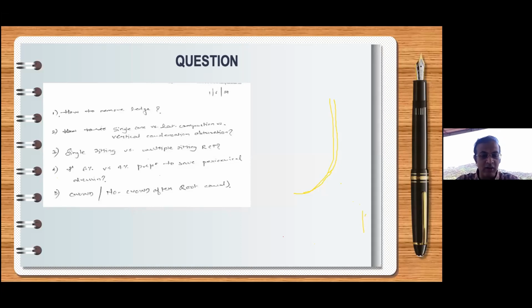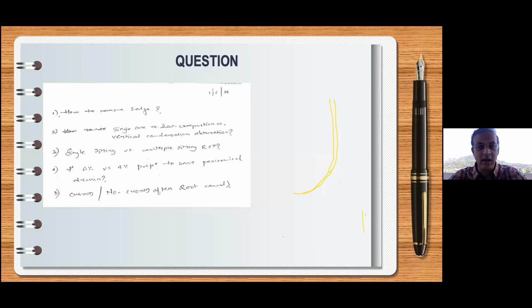Crown or no crown after the root canal? Well, it depends. If you have good thickness of dentin, only one wall of the tooth is left, so it is a three-walled cavity, okay, then one can think of it, or no wall is gone. It has been a complete classification. Then one can think of not giving a crown.